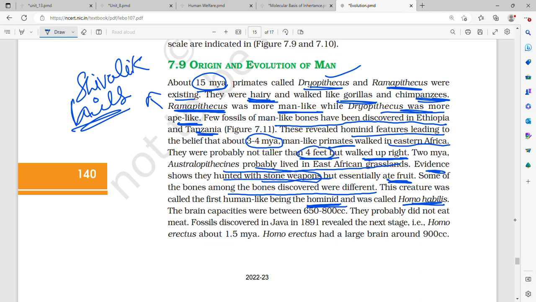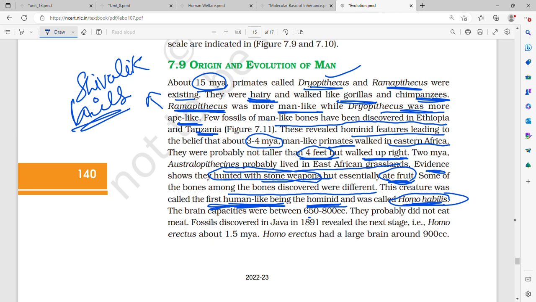Who first made stone weapons? Australopithecus. But essentially they used to eat fruit. They did not eat meat. The bones discovered were different. This creature called first human being-like creature, hominid. Who was the hominid? Homo habilis.